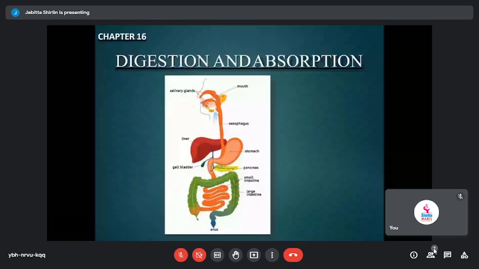Okay, for example, vitamins as well as minerals. They are required only in lesser amounts, and that's why they are called micronutrients. We'll talk about that later, but now I will just explain these two modes of nutrition, which are the autotrophic mode of nutrition as well as the heterotrophic mode of nutrition.